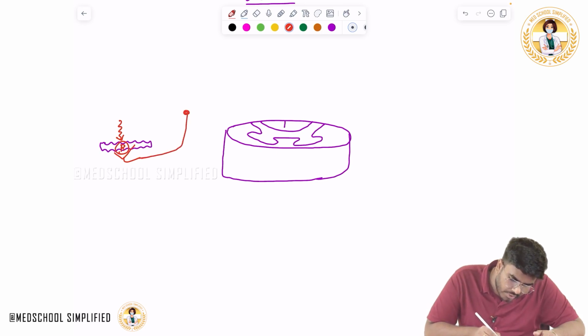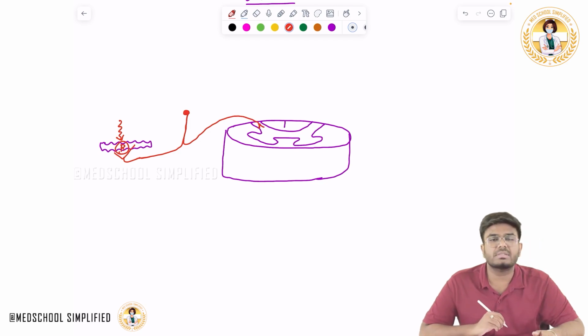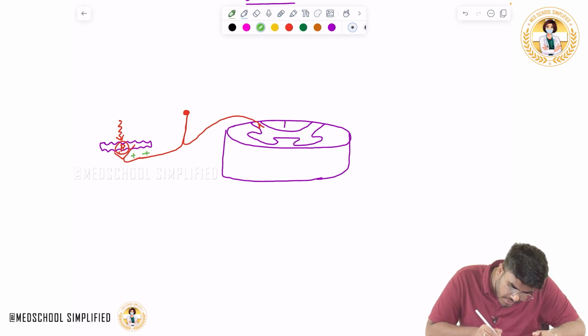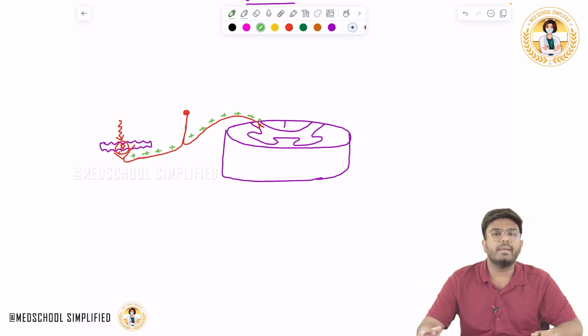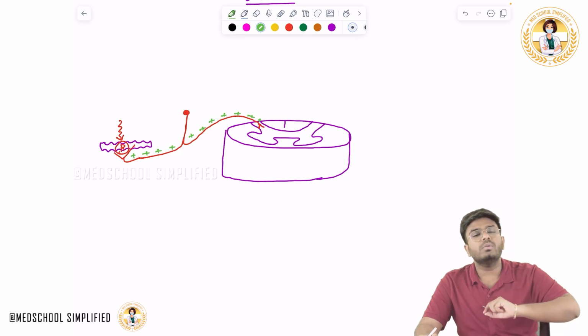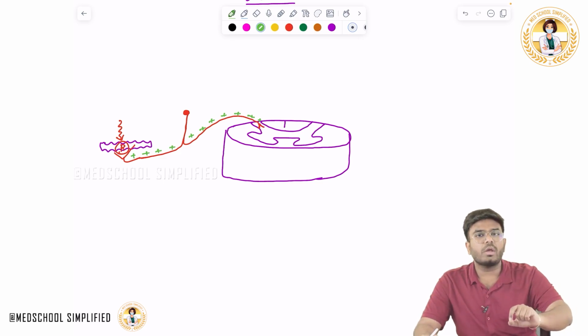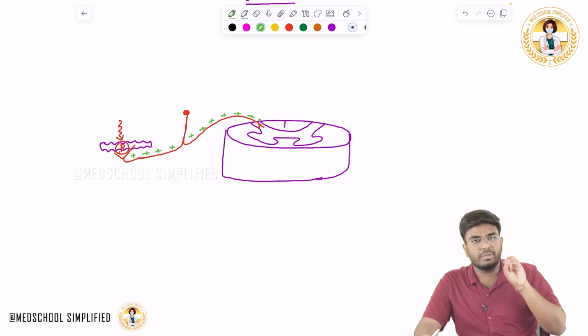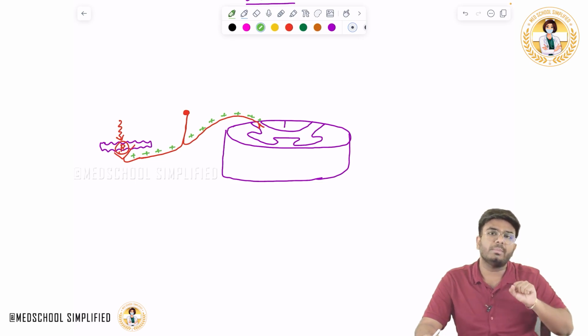Now, this information about the touch, the mechanical energy, will be converted into action potentials, electricity, in this neuron. Here is the cell body of this neuron. This neuron takes this information, conducted in the form of electrical impulses, to the spinal cord. My question is how this information is being propagated. It is propagated in the form of action potentials, that is depolarization and repolarization. So we are going to discuss how the neuron is going to be depolarized and how the membrane is going to be repolarized.